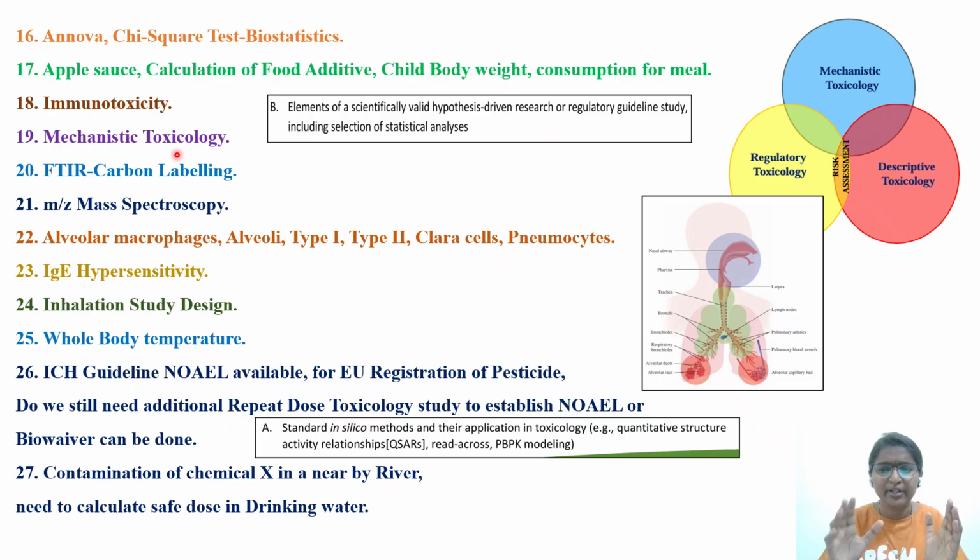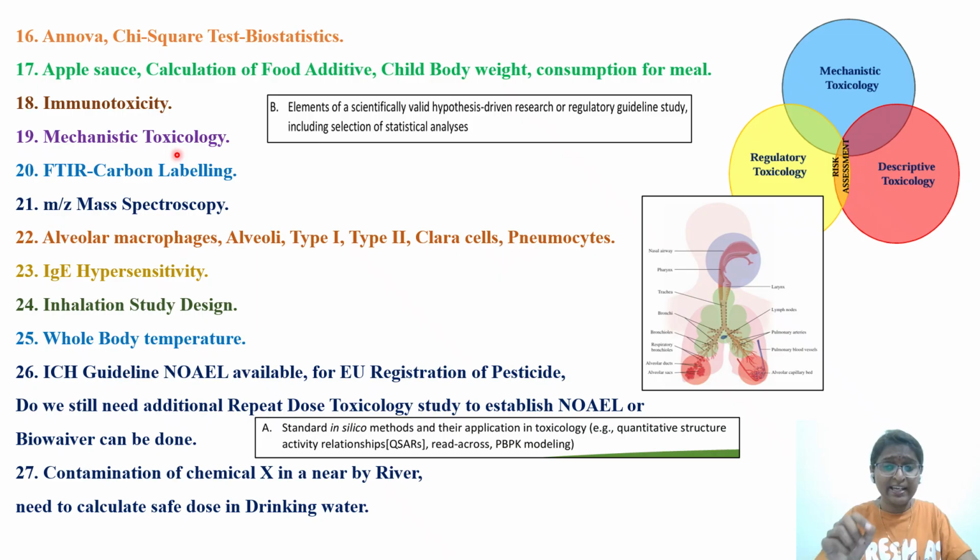Okay. Next, a question with respect to the different types of toxicology. Try to read and understand: mechanistic, descriptive, analytical, forensic. Try to understand the concepts behind these different classes. Even though a toxicologist might be working only in GLP toxicology, certain ones only in inhalation toxicology, certain ones only in risk assessment toxicology, the exam you are appearing for, the ABT, the Diplomate of the American Board of Toxicology, is a general toxicology exam.